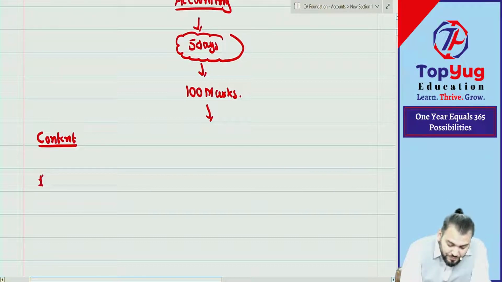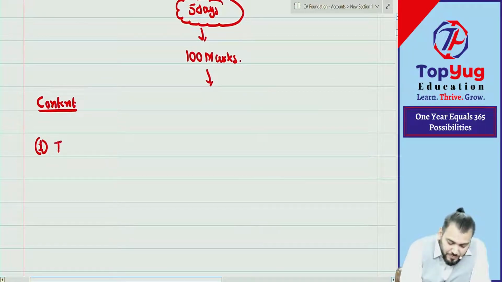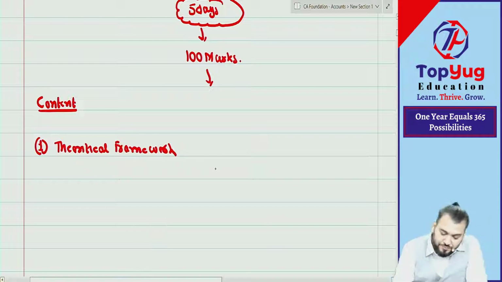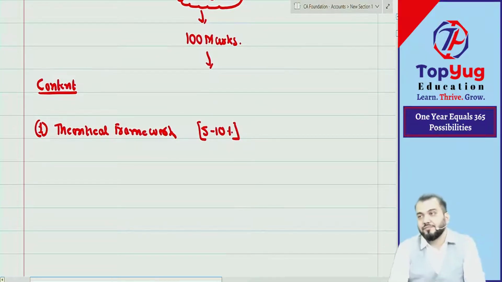So let us write down the content. First chapter is theoretical framework. As per ICAI, this will cover 5 to 10% of marks.